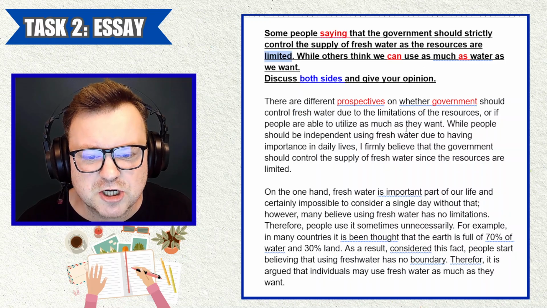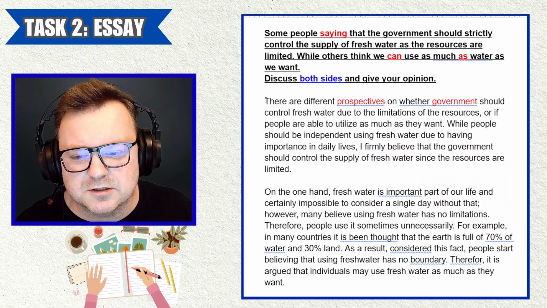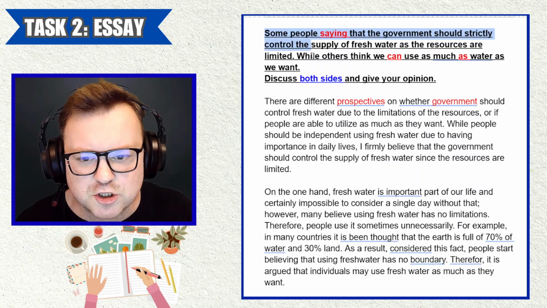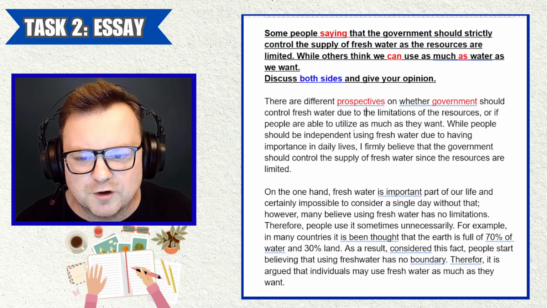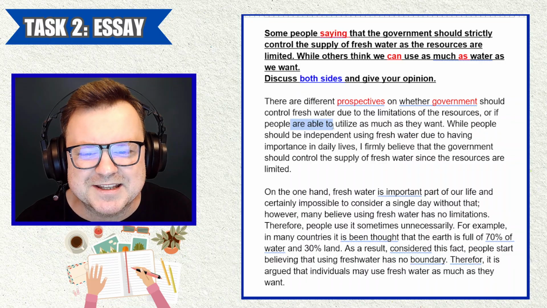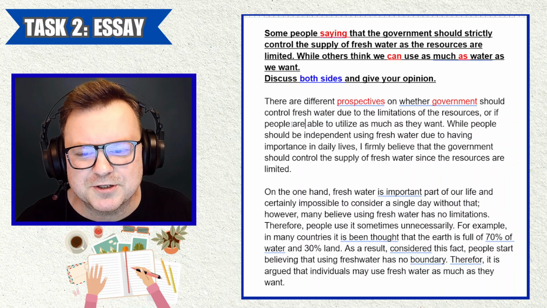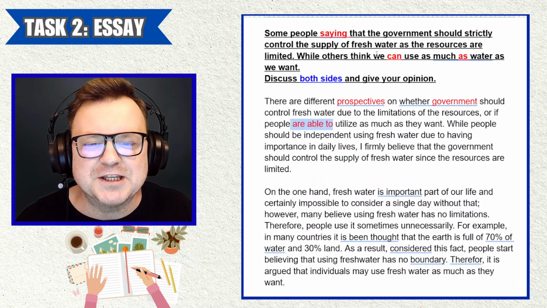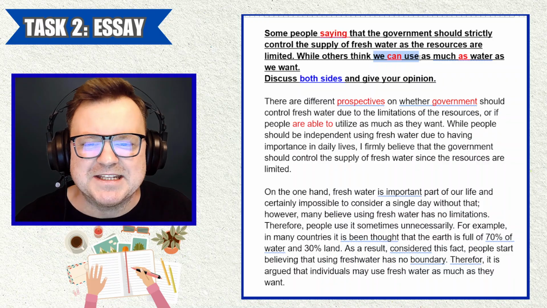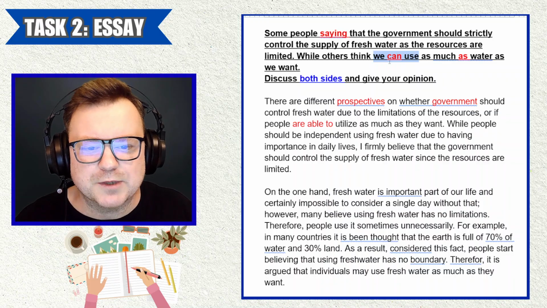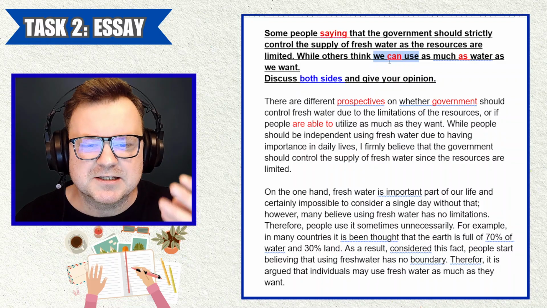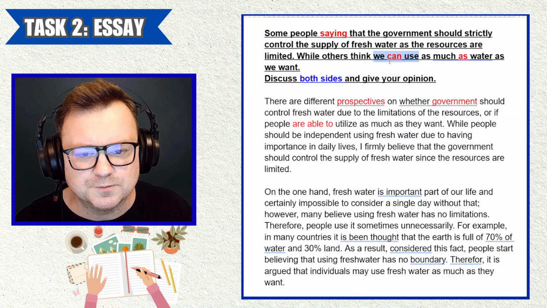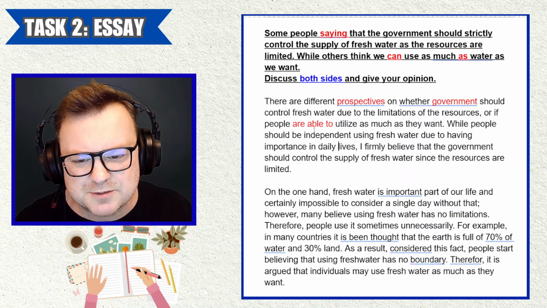Okay, limited, change into limitations. So the candidate, it's a clear strategy here of just paraphrasing this information. Okay. Or if people are able to. And again, this is a problem because now the candidate is paraphrasing the wording in the question, but the wording in the question is wrong. It is not about others think we can use as much water. It is others think that we should be allowed to or should be able to. So there is that small problem.